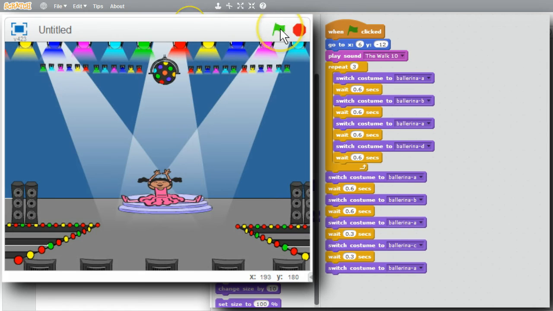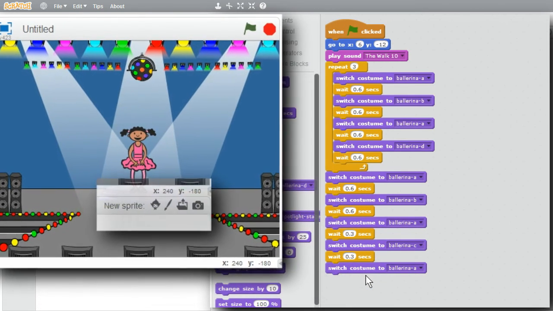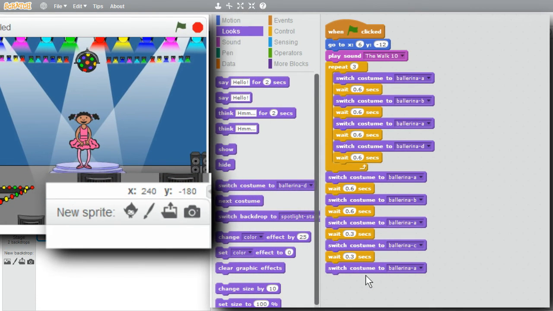I'll run it now. 1, 2, 3, 4, 2, 2, 3, 4. Last one, 3, 2, 3, 4, 1, 2, 3, and 4. That worked nicely. I can add another sprite to dance.